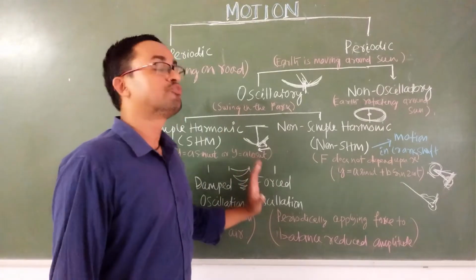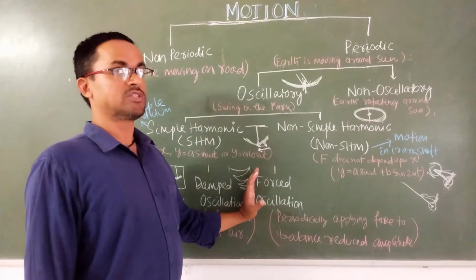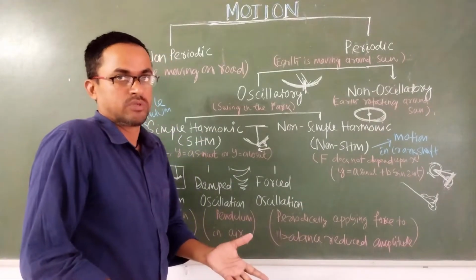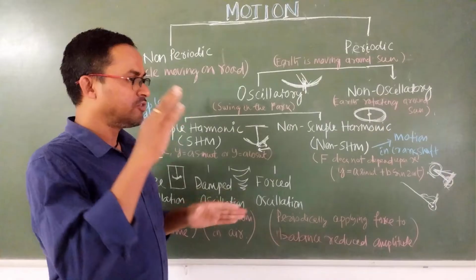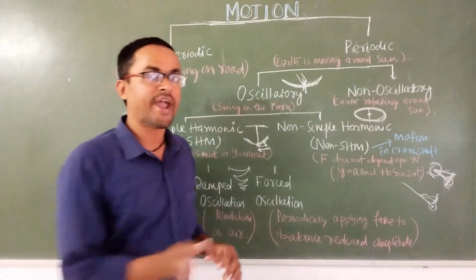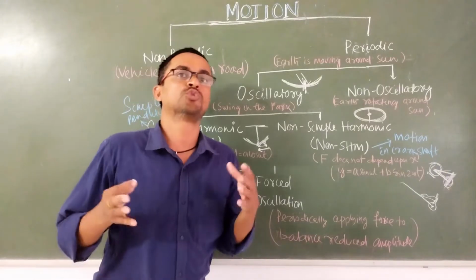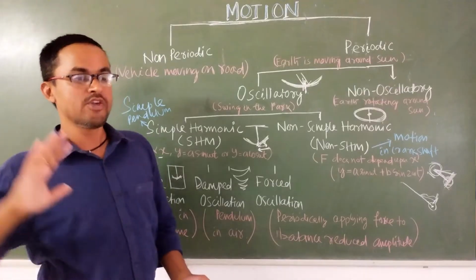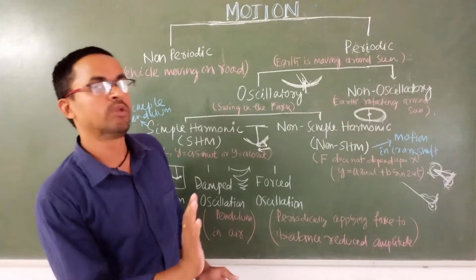Then the last is forced oscillations. From the name only you can realize that you are giving some extra force. Suppose you started the experiment in the air and you find the amplitude is decreasing with time due to the presence of air. At that time you have to push externally, apply some force, so that again it will maintain its amplitude.